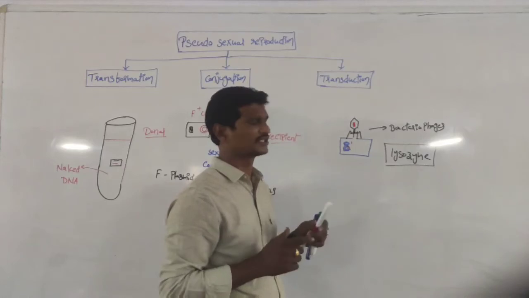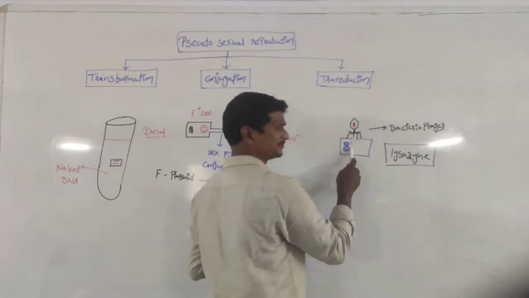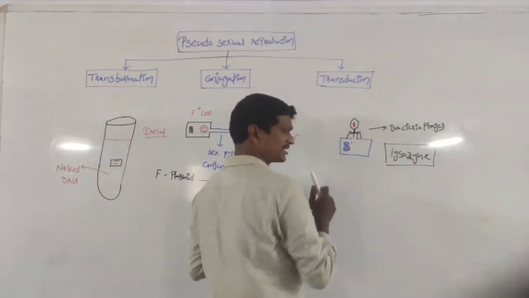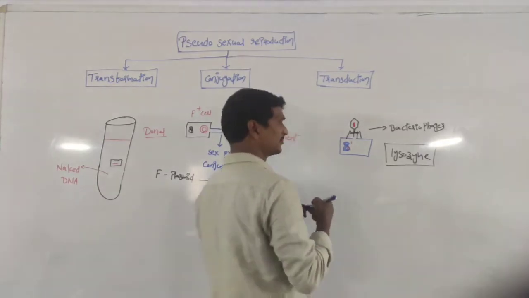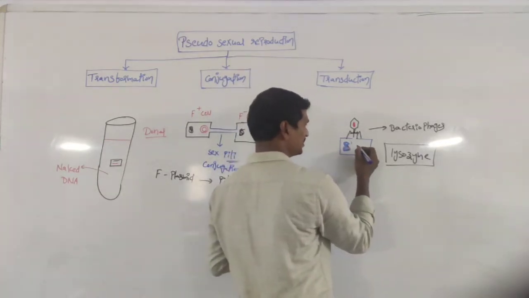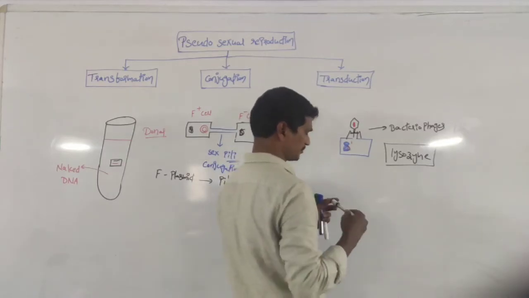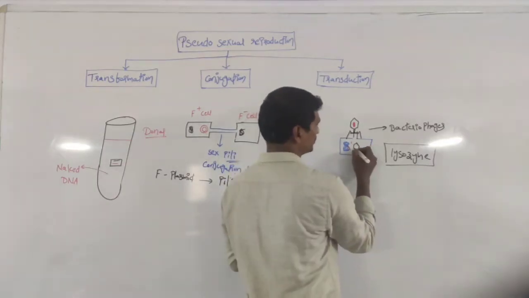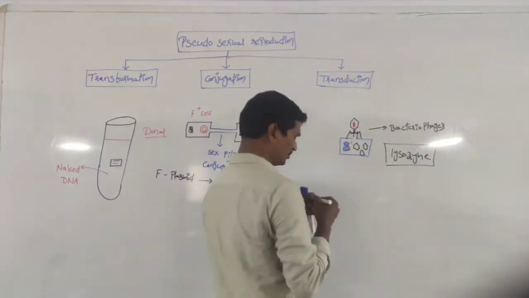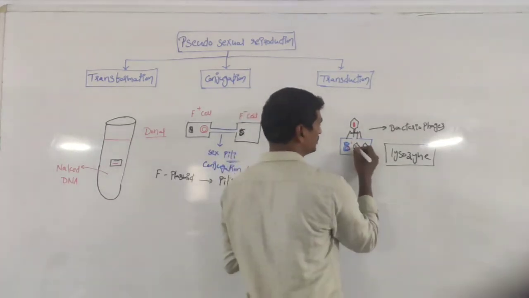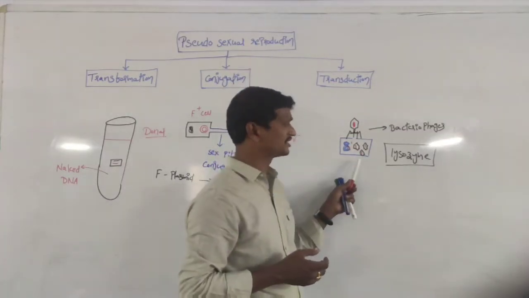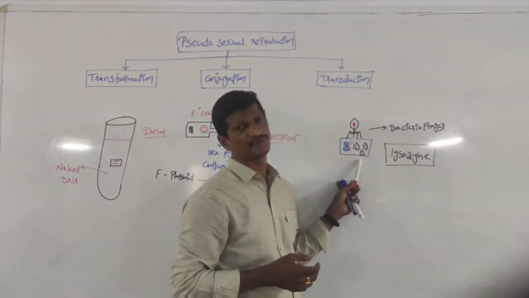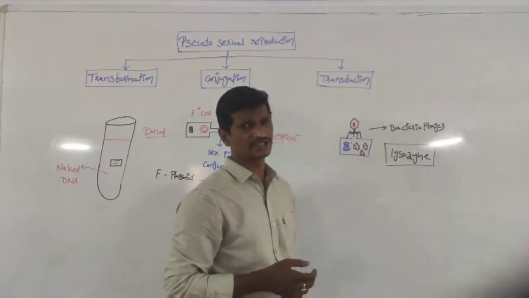Once the viral genetic material is inserted, new viruses are produced. This is the new virus, this is the new virus, and this is the new virus, each with the genetic material. So the advantage here is that viral replication takes place.